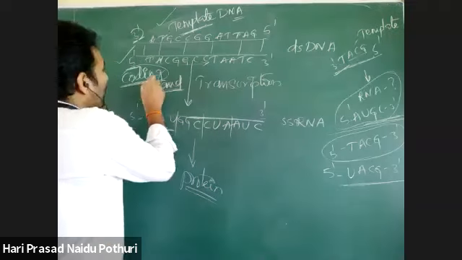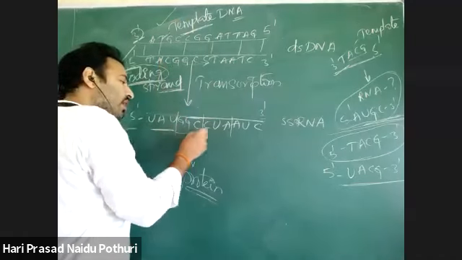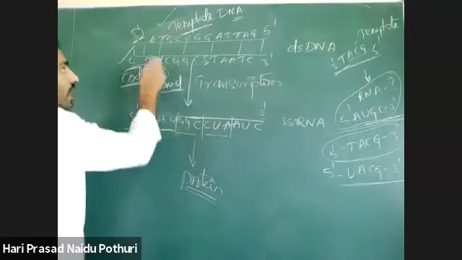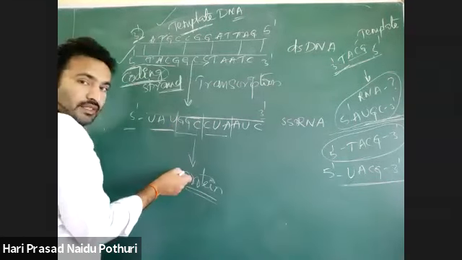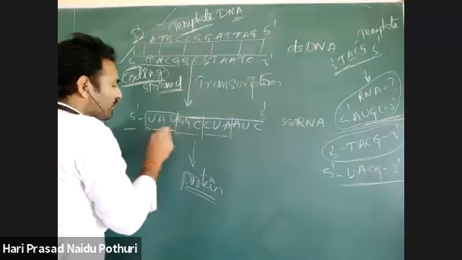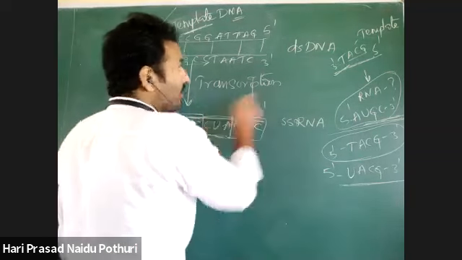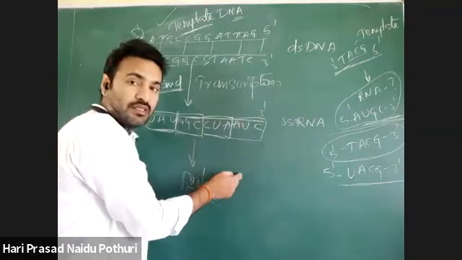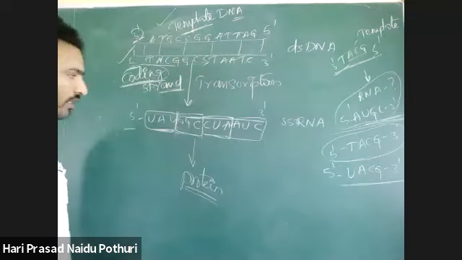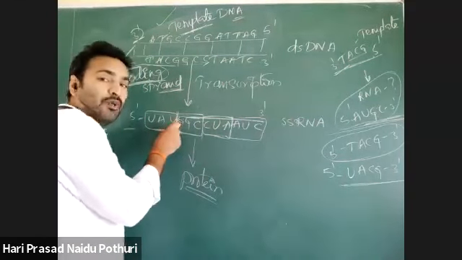As the template is involved in the synthesis of a new RNA molecule, this RNA will be decoded into protein. The nucleotide sequence present on the RNA is taken for protein synthesis. I told you, DNA to RNA is called transcription, and RNA to protein is called translation. So how are proteins synthesized?